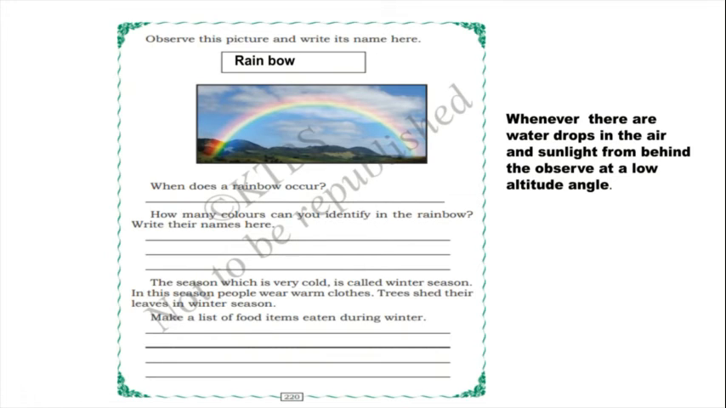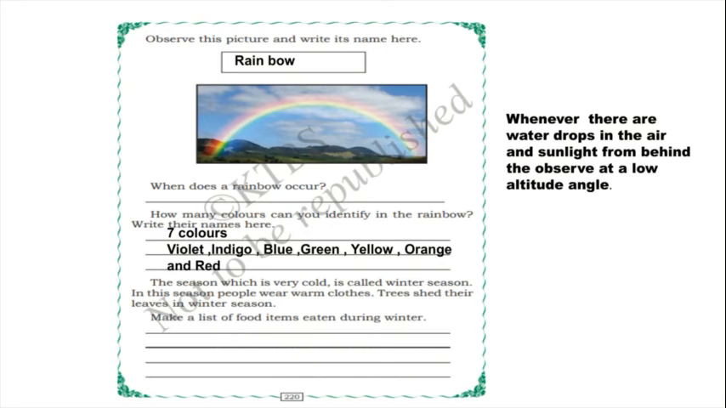Yes. And how many colors can you identify in the rainbow? Write their names. So how many colors are there? 7 colors. What are those? Violet, indigo, blue, green, yellow, orange and red. These are the 7 colors which are there in the rainbow.